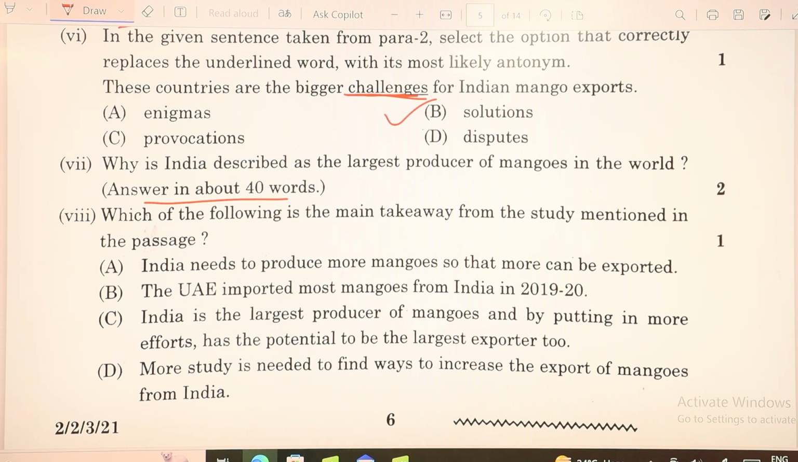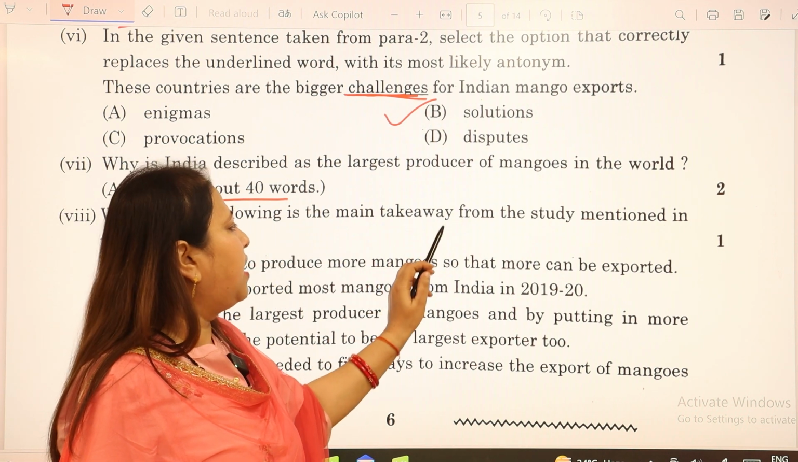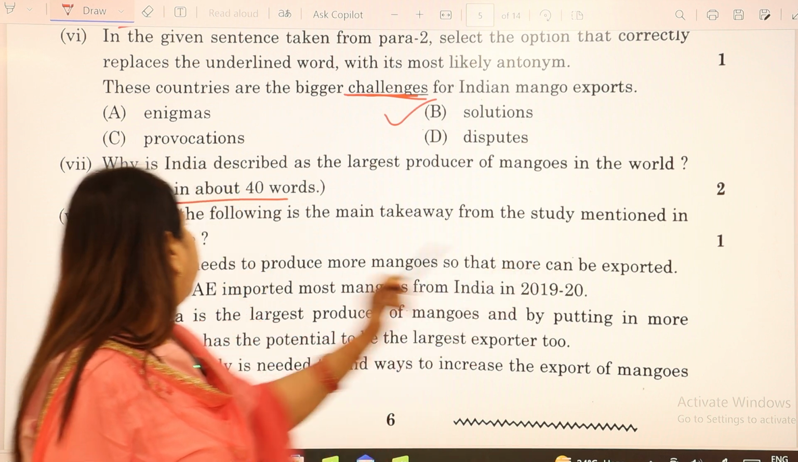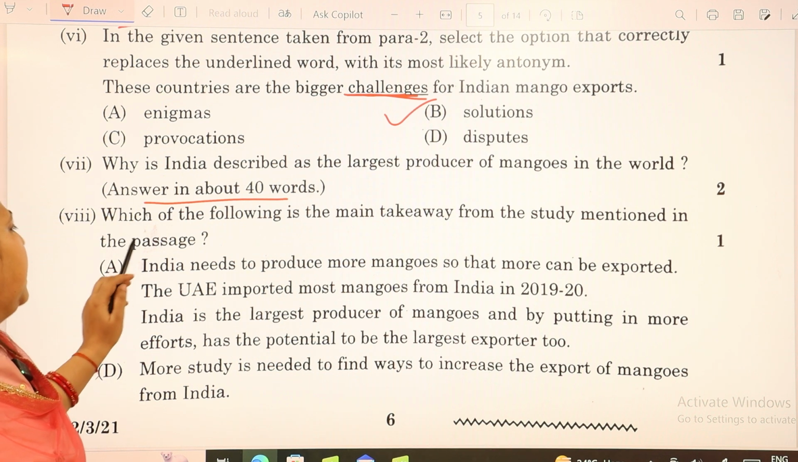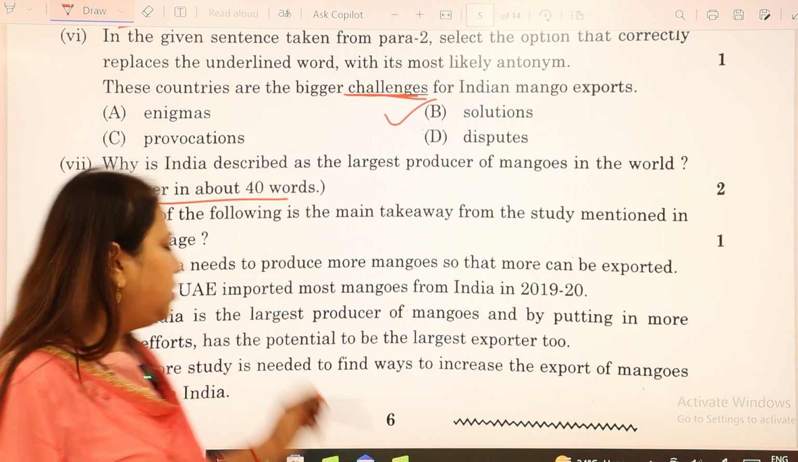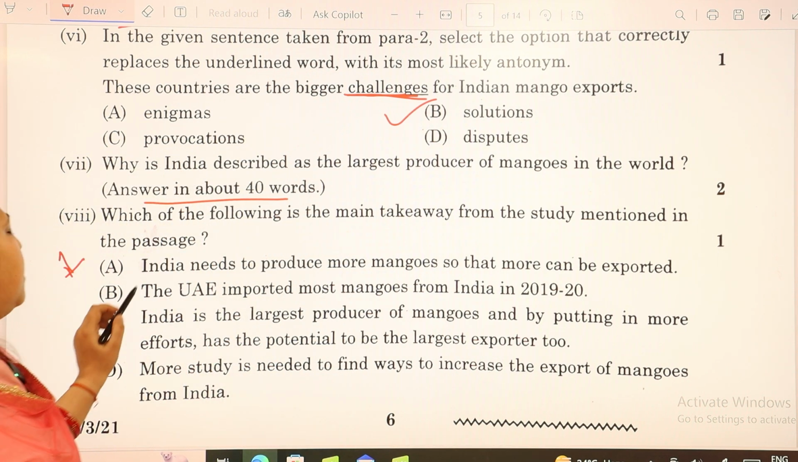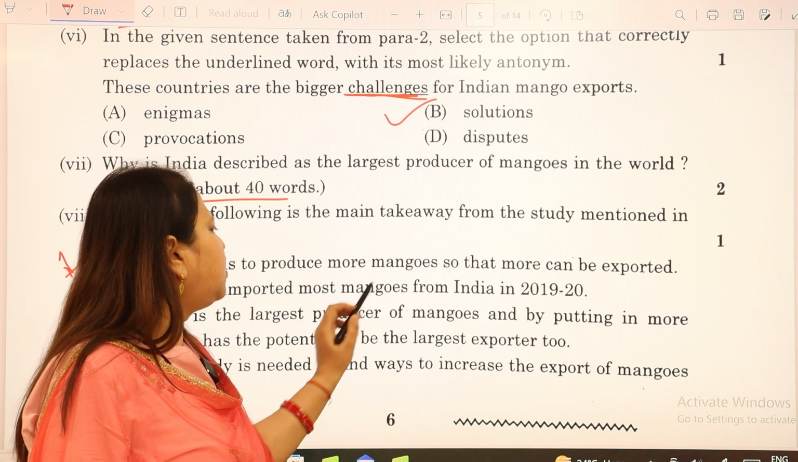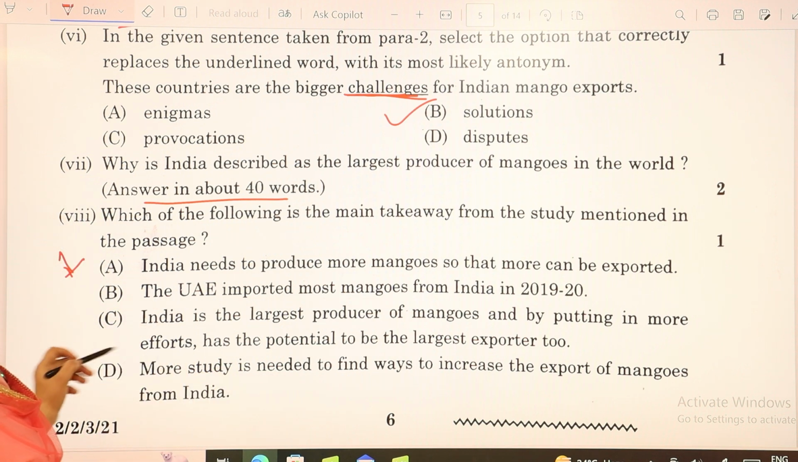Then we move to the 8th question, which says, which of the following is the main takeaway from the study mentioned in the passage? So what is going to be the main takeaway? First option says, India needs to produce more mangoes so that more can be exported. So no, this is not the right answer. Then we move to B. The UAE imported most mangoes from India in 2019-20.